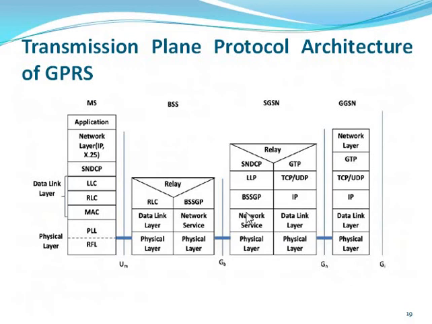So this is the structure of the transmission. We can show the physical layer. It uses the RFL and PLL, the data link layer is MAC and RLC, then network and application. This is the physical connection. It connects the mobile station and BSS, SGSN and GGSN.